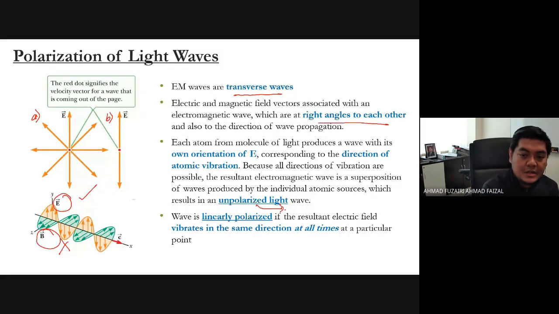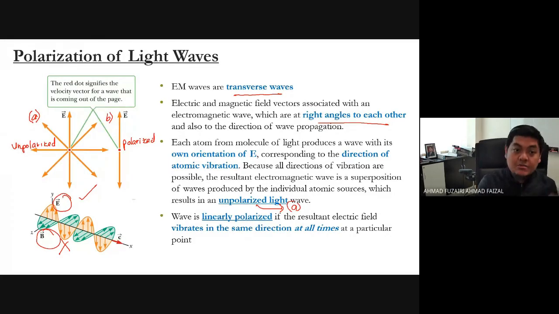Look at figure A: this is the unpolarized light of the electric field. And B is the polarized light. This is unpolarized, and this is polarized.